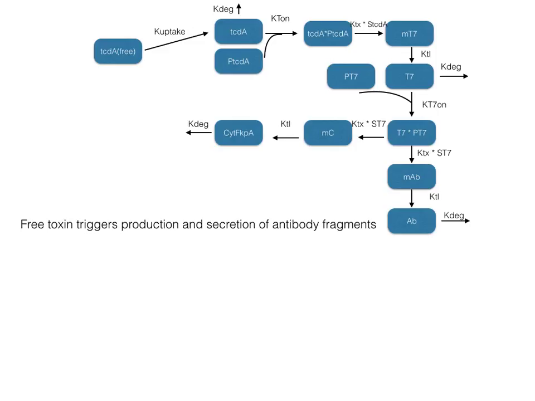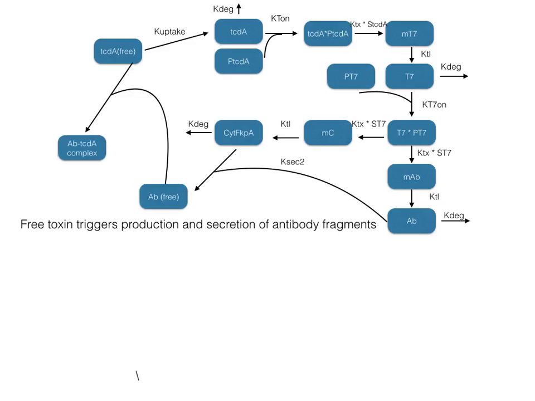It transcribes two mRNAs, which are translated into cyto-FkpA and the antibody, which are both degraded at rate k_deg. Cyto-FkpA and the antibody come together within the cell to cause the antibody to be secreted to the intestine. Inside the intestine, the free antibody couples to the TcdA toxin, causing the complex to be harmless to the patient.